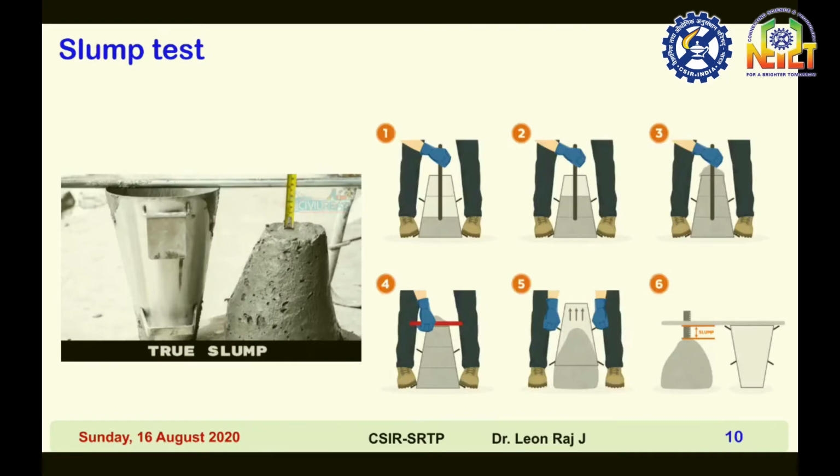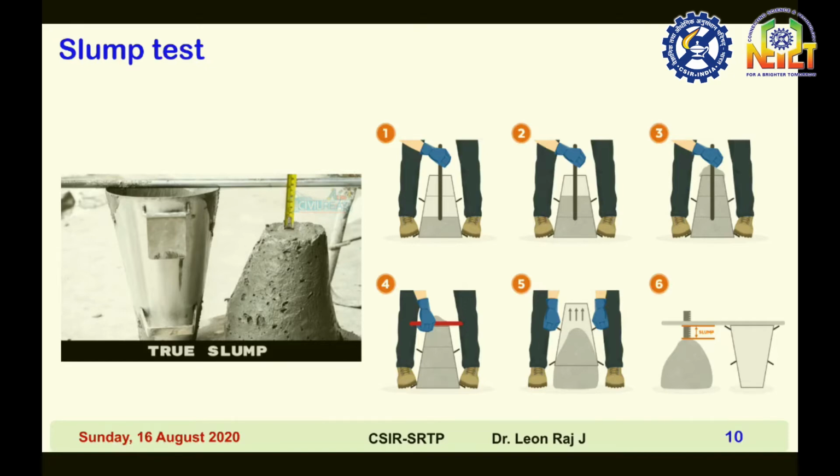Slump test. Here the 6 figures show the sequence of the slump test. First one, pouring of concrete up to a certain layer, that is the first layer, then compacting using a tamping rod. The second figure shows the pouring of concrete up to the second layer. Third figure, filling of concrete up to 3 layers.